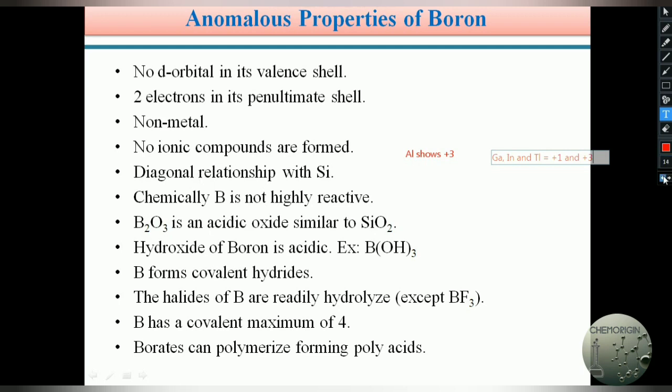Hence boron always forms covalent compounds only.